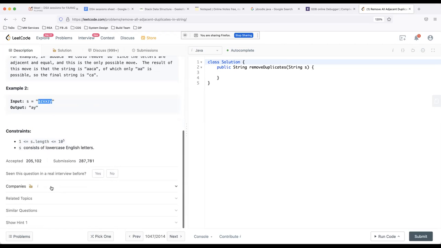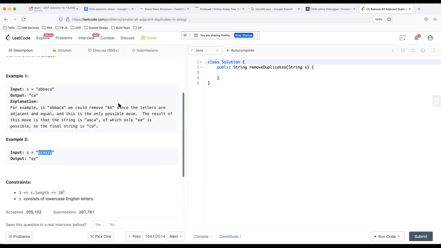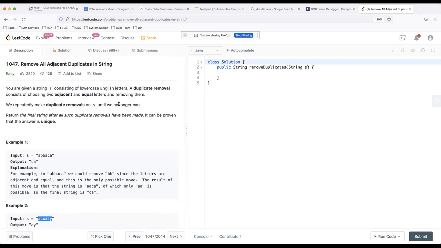This question has been asked by many companies as a starter question, and then they build upon it. Is the problem statement clear? So what do you think, how can we approach it?